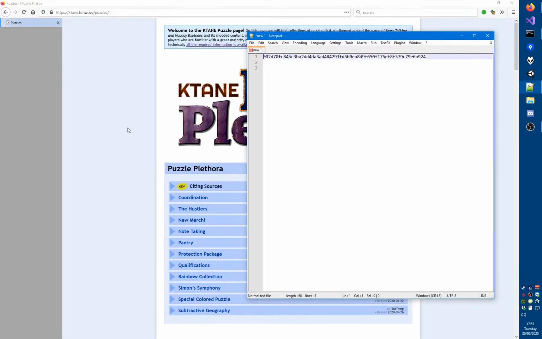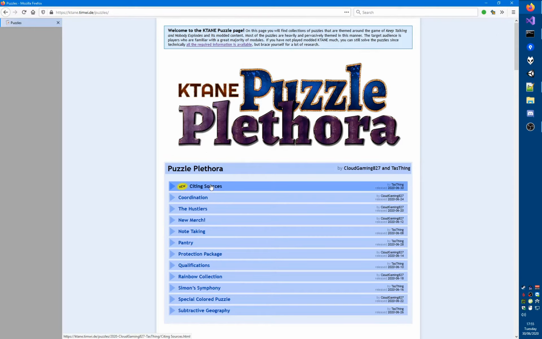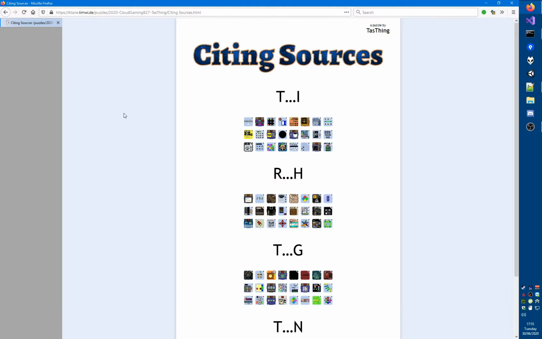As before, we have the answer code from the author, which I can use in my check answer tool to make sure that the answer still isn't chicken. And here we go. Let's take a look at citing sources.